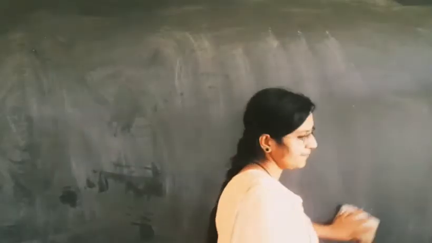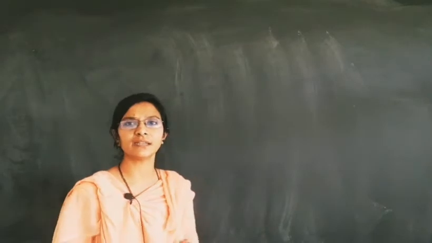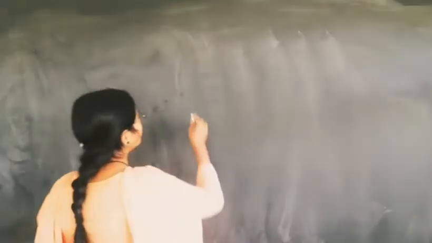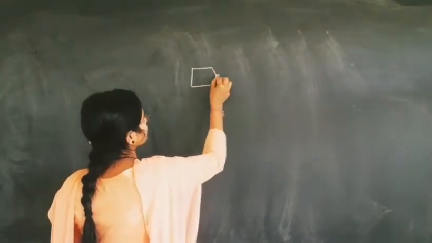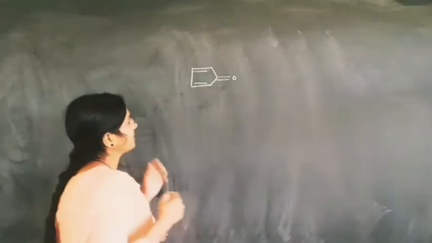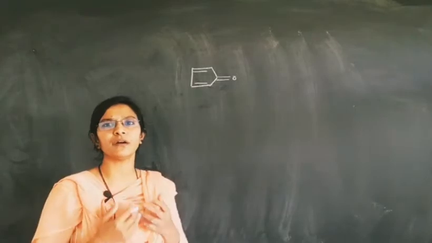But friends, when a heteroatom is present outside of the ring, which criteria do we have to consider? Just look at this. This is a double bond oxygen.